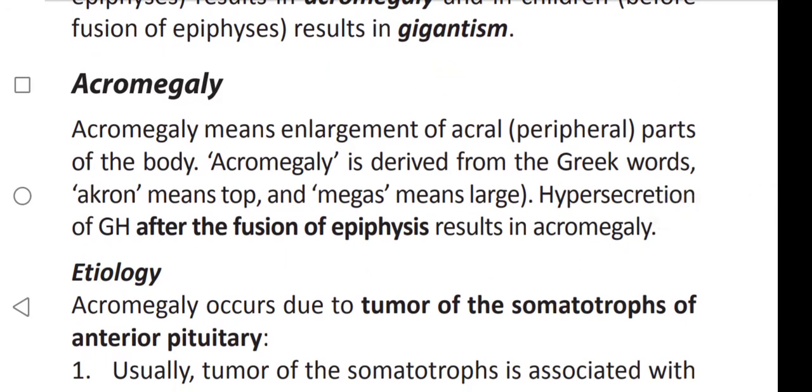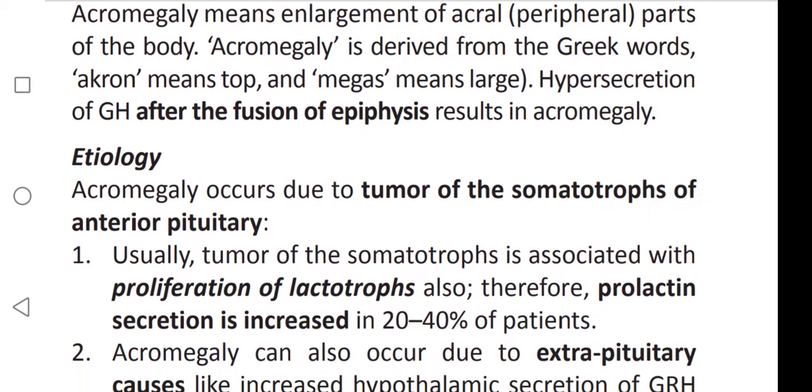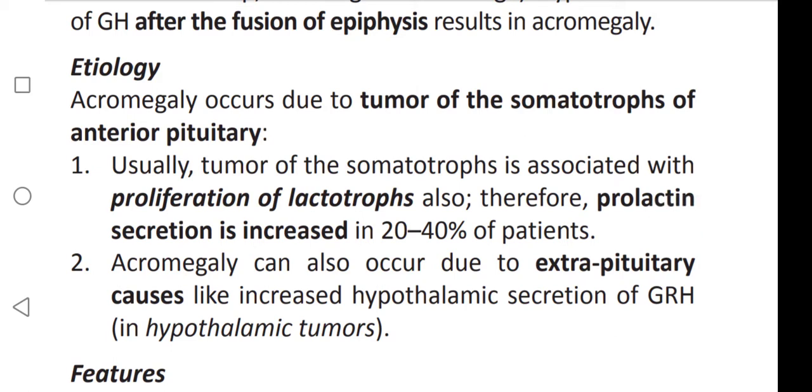First, about acromegaly. Acromegaly means enlargement of acral, that means peripheral parts, that means hands as well as legs of the body. Acromegaly is derived from the Greek words: acron means top and megas means large. Hypersecretion of growth hormone after the fusion of epiphysis results in acromegaly. Fusion of epiphysis, don't forget.